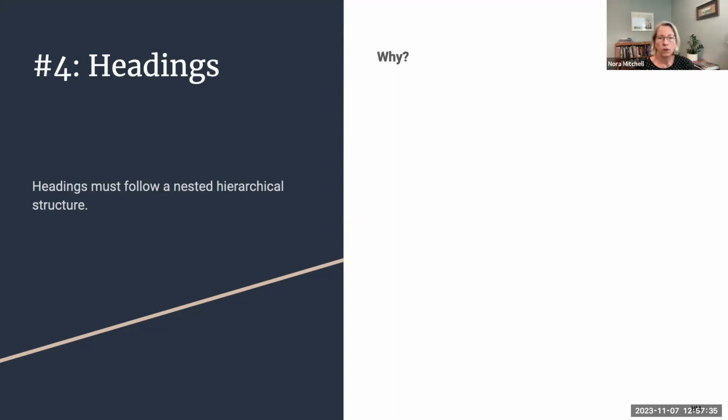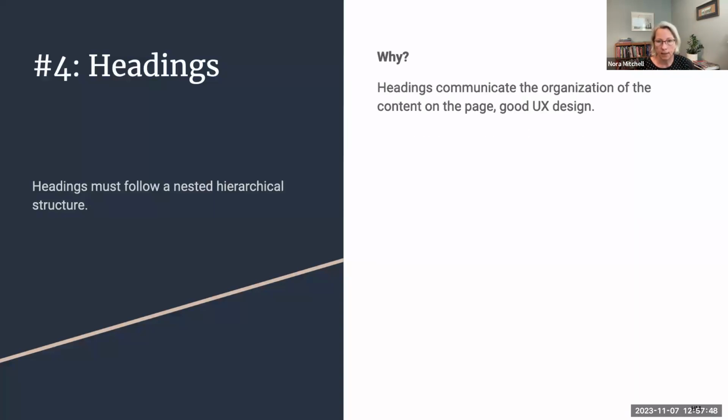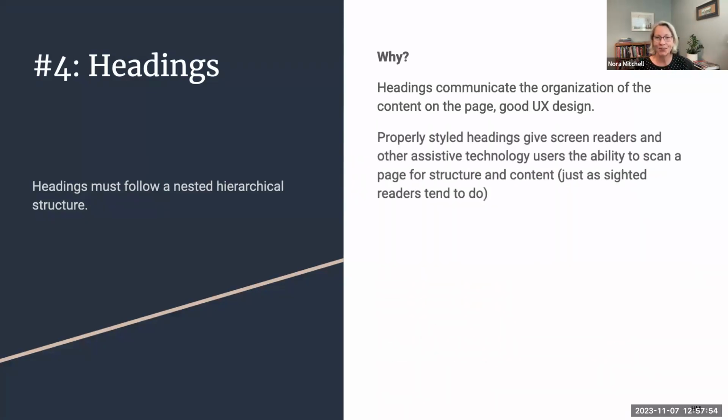In order for a student using a screen reader to navigate a page, the headings need to be nested in a hierarchical structure. Why is that? Because it communicates the organization of the page, and it's good user interface design, giving screen readers and other assistive technology the ability to scan a page for structure.